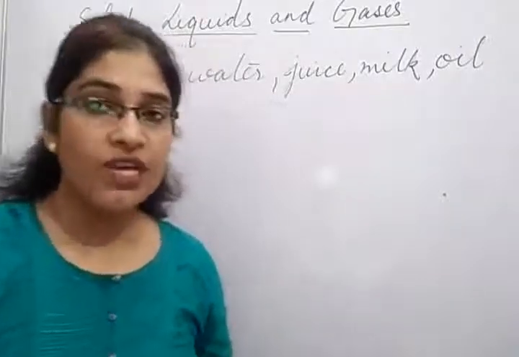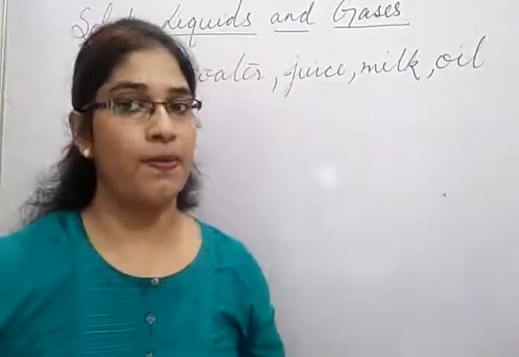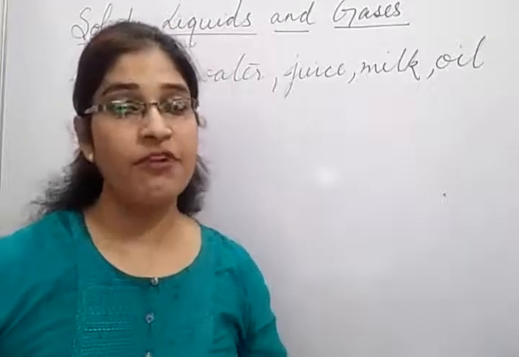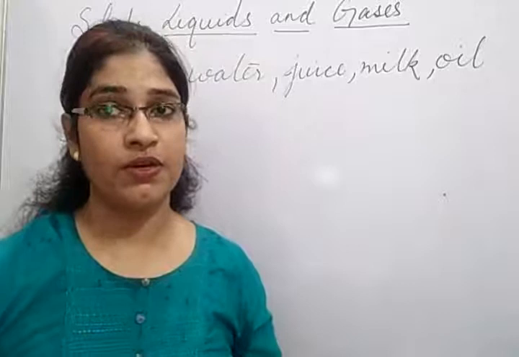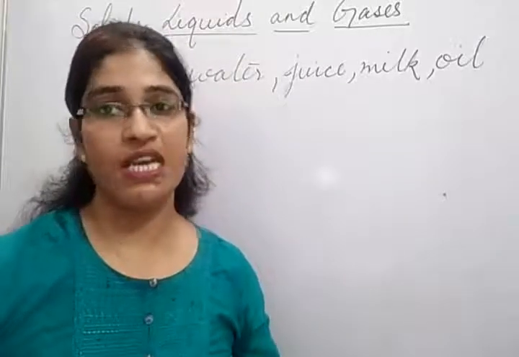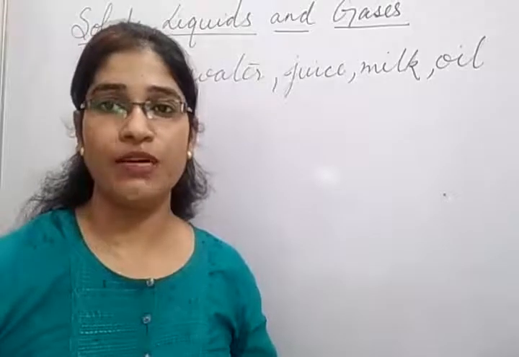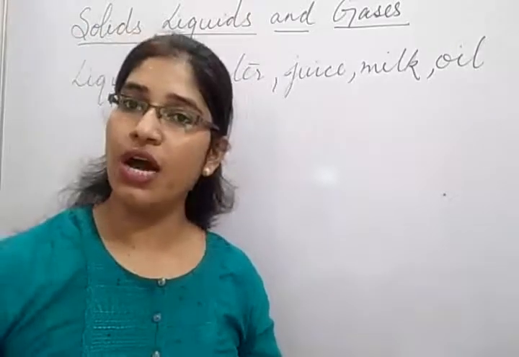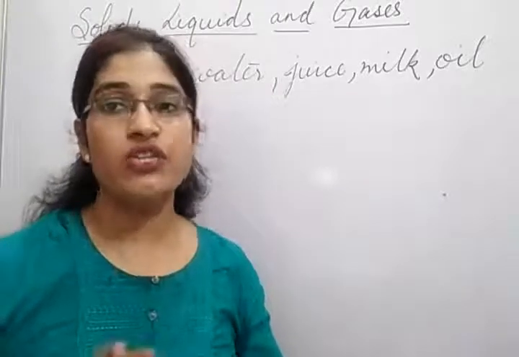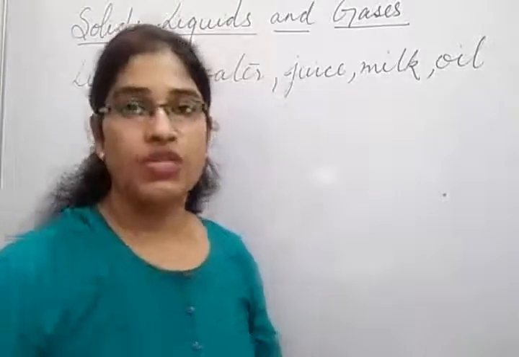And what do you think? Do they have a fixed shape and size? Yes, definitely no. They do not have a fixed shape, but their volume will be the same all the time. Volume means the quantity you have taken stays constant. It cannot be changed, but their shape we can change. I am just giving you an example.